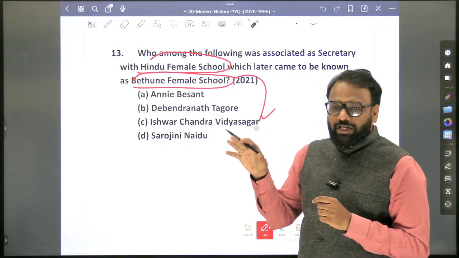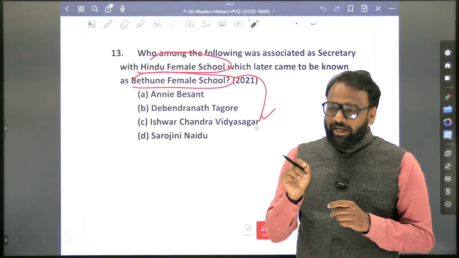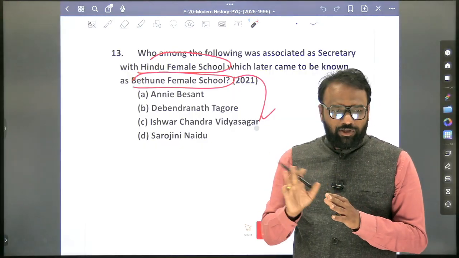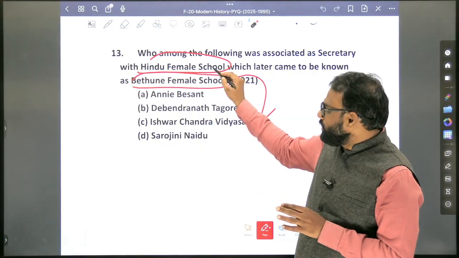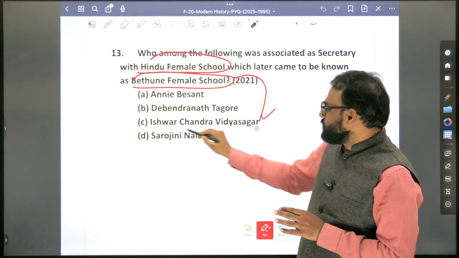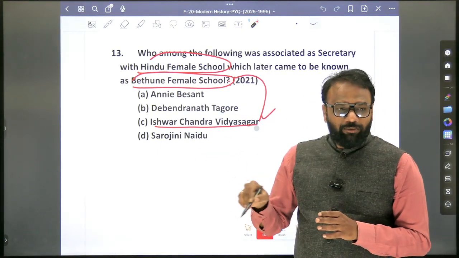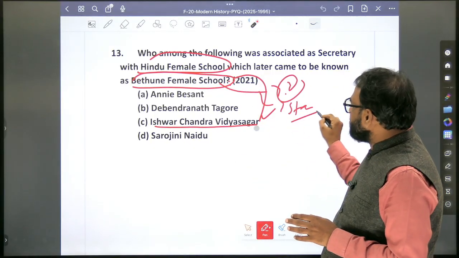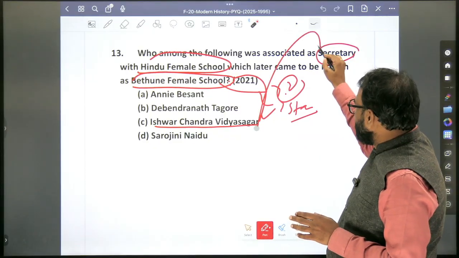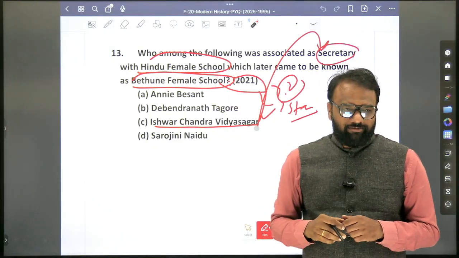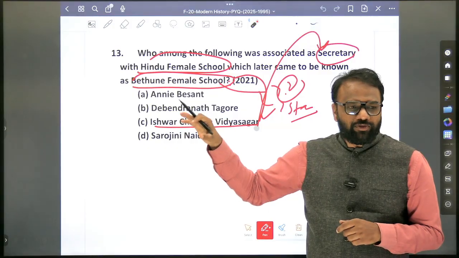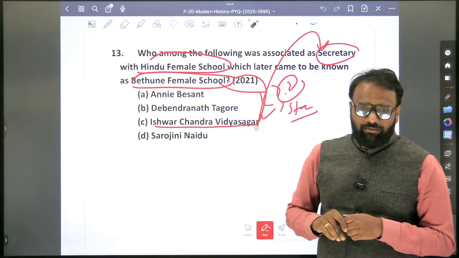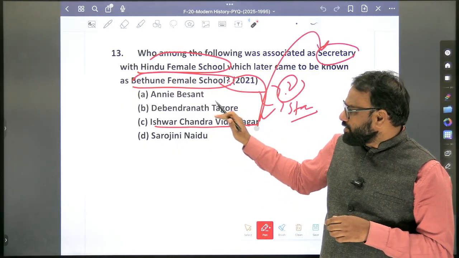Okay, so probably associated with the empowerment of women. So whenever any government scheme or anything is associated with the empowerment of women, UPSC will focus on those areas, from the historical context, very important. So Hindu female school, Bethune female school, associated personality, Ishwar Chandra Vidyasagar. Apart from this, what we will search is, when did it start, in which year, who started it? Because here Ishwar Chandra Vidyasagar was associated as a secretary. Then who started it? Okay, so Bethune. So Bethune is an important personality associated with it. Okay, so you will revise the content: Hindu female school, Ishwar Chandra Vidyasagar, and all. Okay, you will prepare. Next, apart from the preparation, we will also focus on the options.